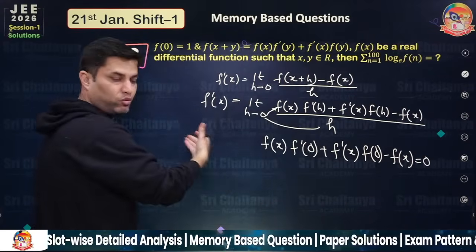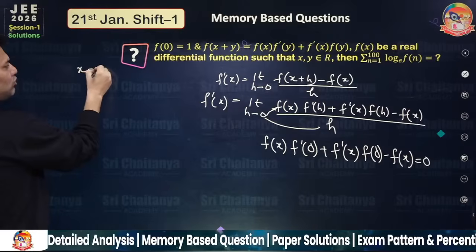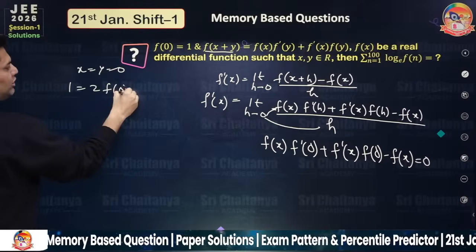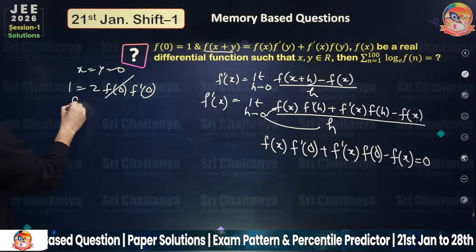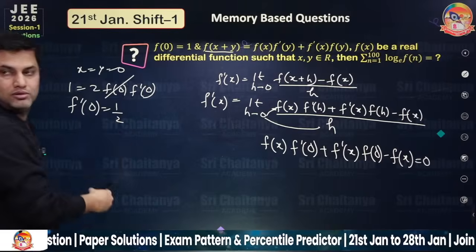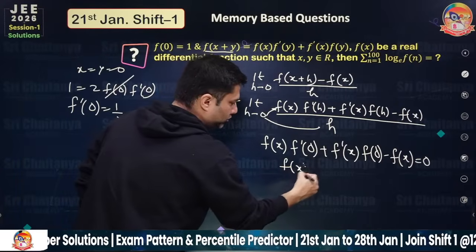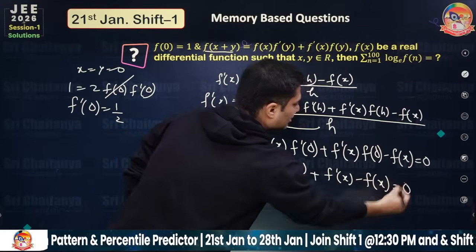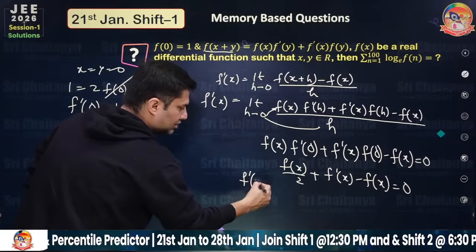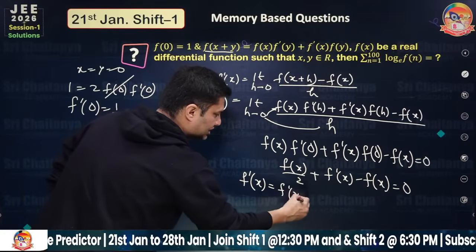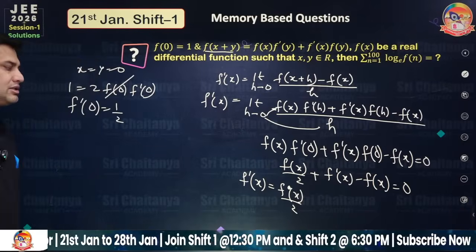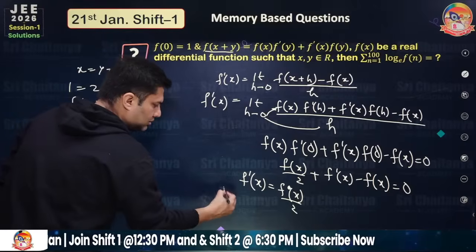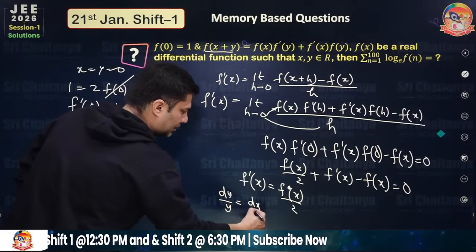So what is f dash 0 by the way? f dash 0, if you put x equal to y equal to 0, f 0 is coming out to be 1, and it is 2 times f 0 into f dash 0. It is also 1. So f dash 0 is coming out to be half. So f x by 2 plus f dash x minus f x. So this becomes a differential equation, f dash x equal to f x by 2. It's a simple variable separable form. So dy by y equal to dx by 2.